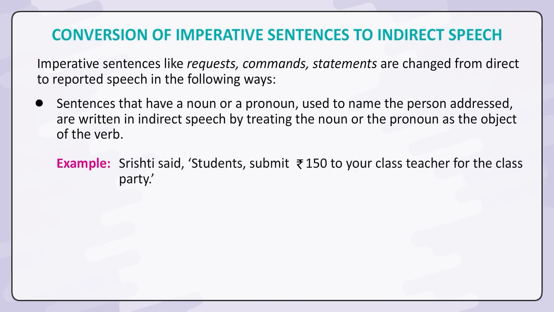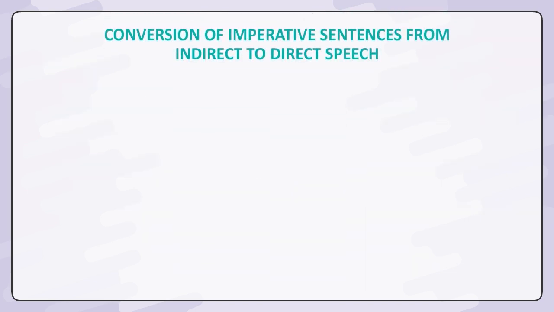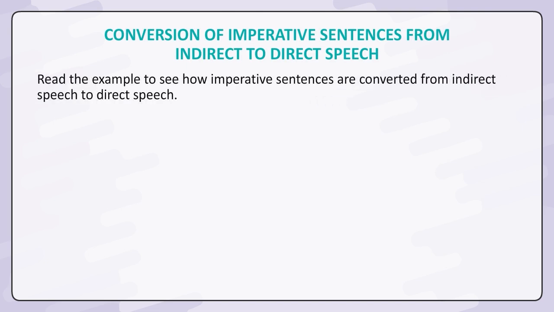Example: Srishti said, "Students, submit rupees 150 to your class teacher for the class party." Srishti reminded students to submit rupees 150 to their class teacher for the class party. Conversion of imperative sentences from indirect to direct speech. Read the example to see how imperative sentences are converted from indirect speech to direct speech.